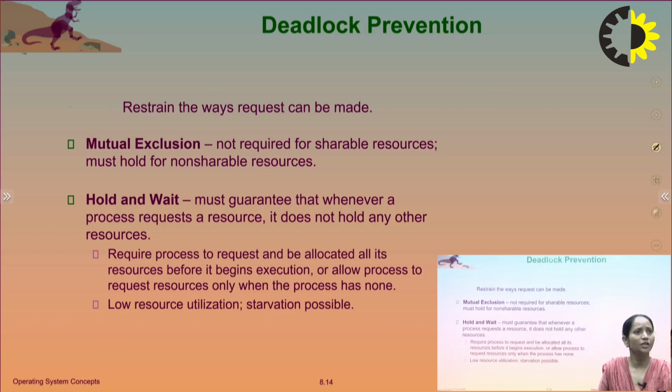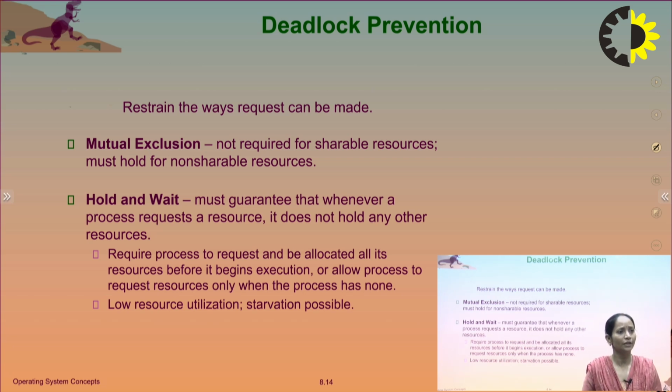There are some mechanisms that are used for deadlock prevention: restrain the way requests can be made. Mutual exclusion: it is not required for shareable resources, meaning the resources should be in shareable mode. We have to break the hold and wait condition.